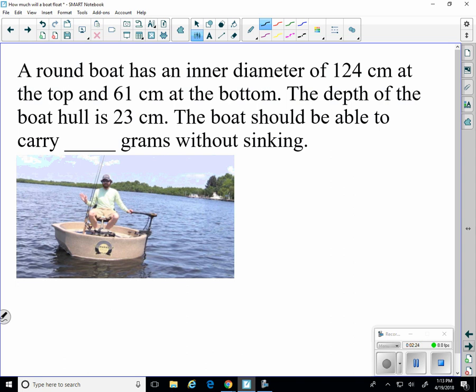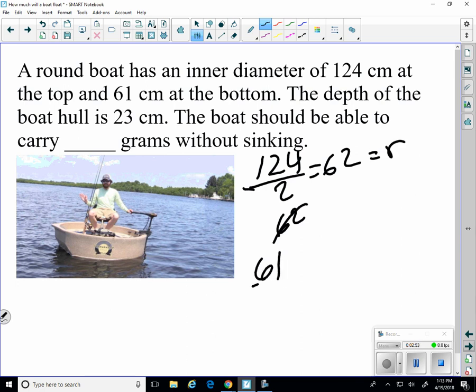Well, we'll do that same thing where it's round, but it's not the same radius at the top and the bottom. So let's take an average between the radius at the top. Oh, actually, it's the diameter. Let's get it to radius first. 124 divided by 2 gives us 62 is the radius. And the one that's 61, half of that would be 31.